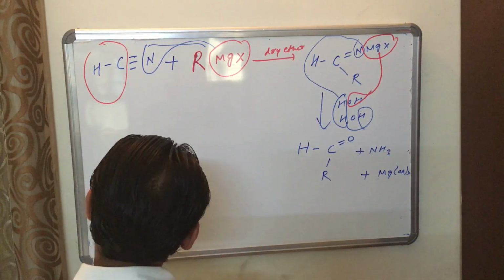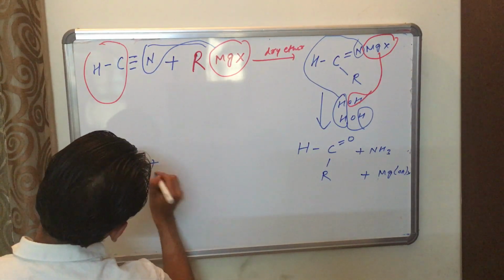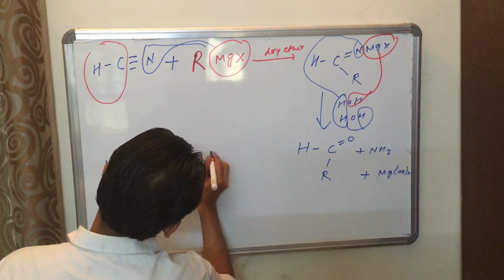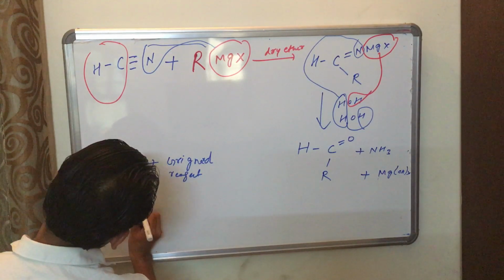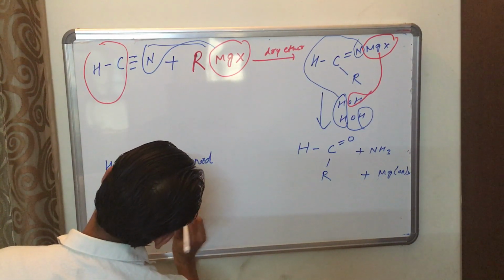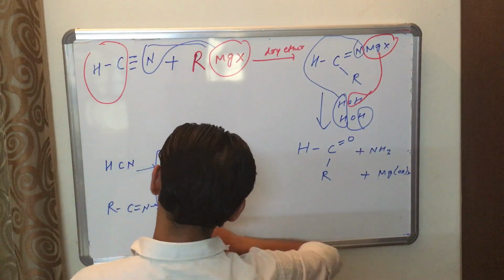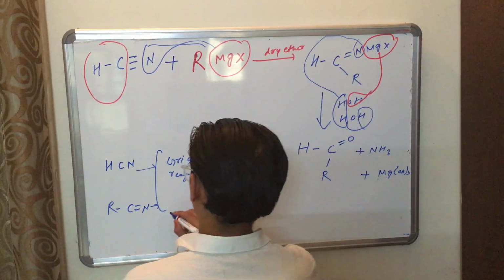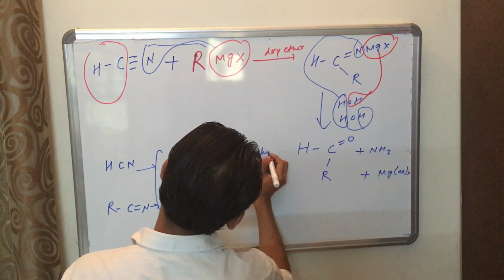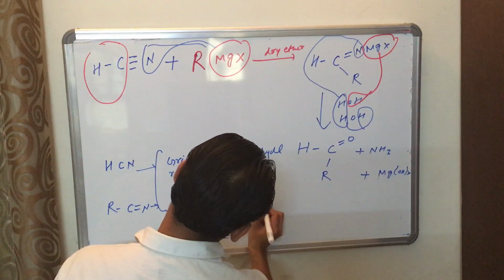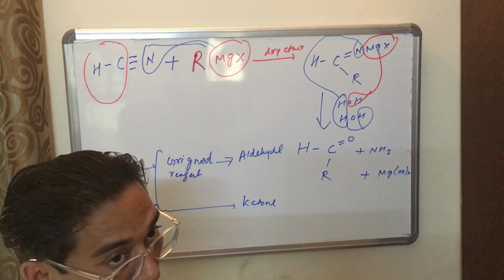Means HCN plus Grignard reagent and RCN plus Grignard reagent, I can write like this. Then first aldehyde forms and here ketone. Okay, simple. So two things need to remember.